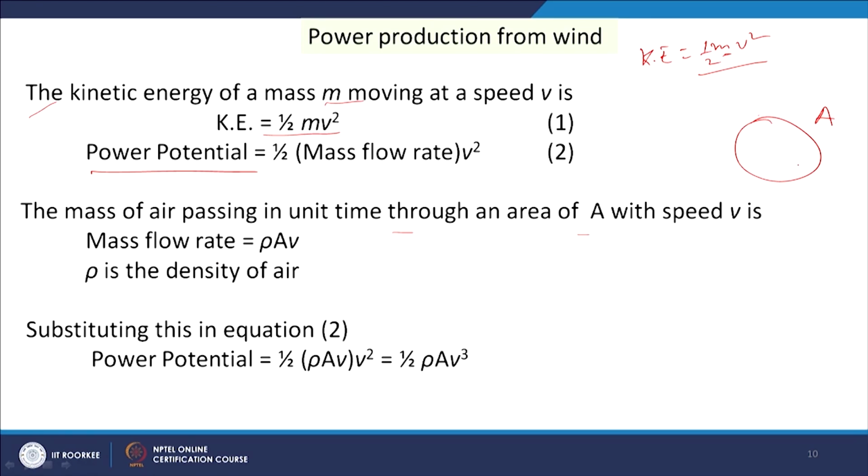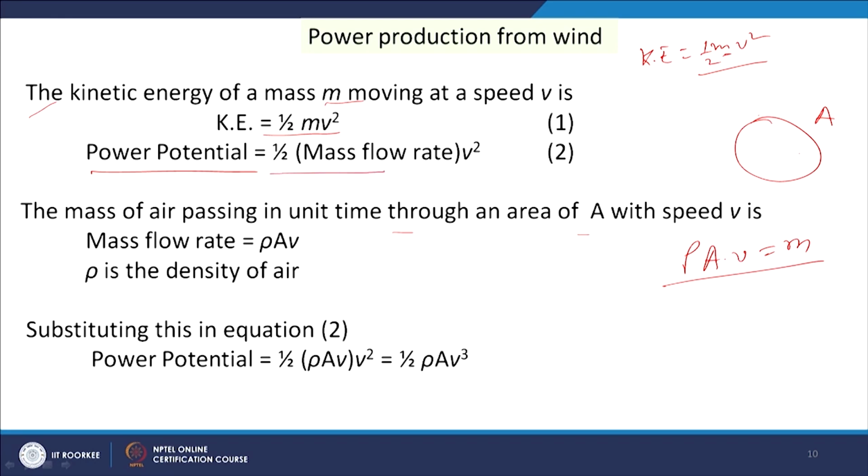Volume of air means area into the linear velocity, so that is A into V, where V is the wind speed. This is our volume of air which is passing through this cross sectional area in unit time. If we multiply it by rho of air, the mass flow rate is equal to rho into A into V.